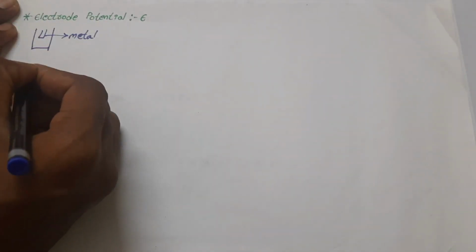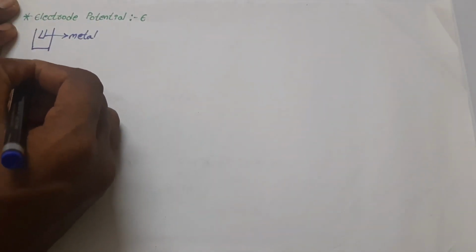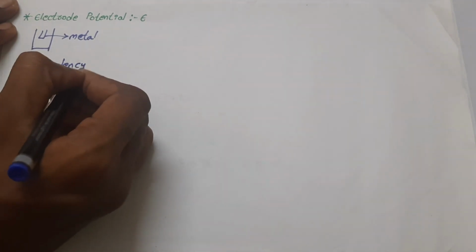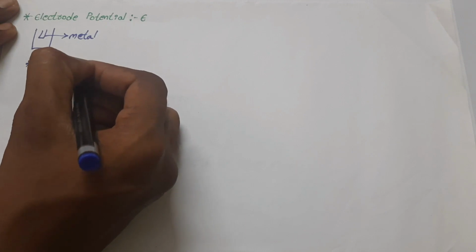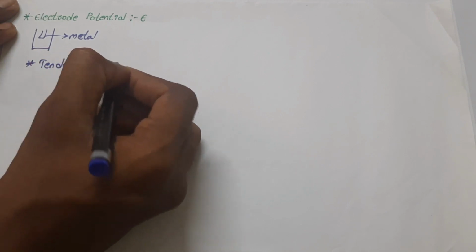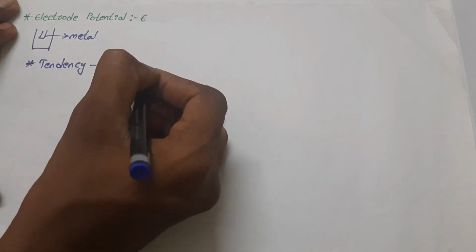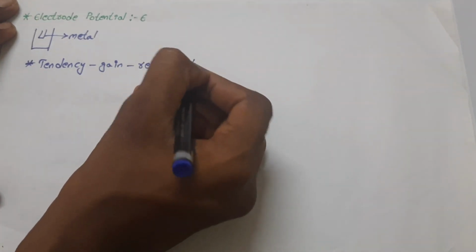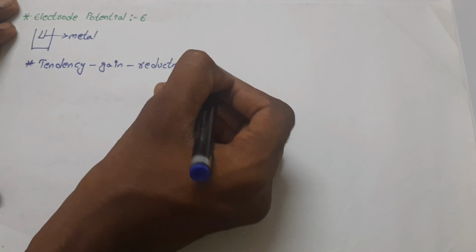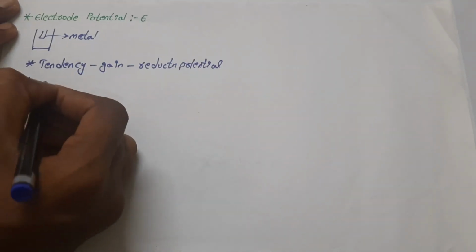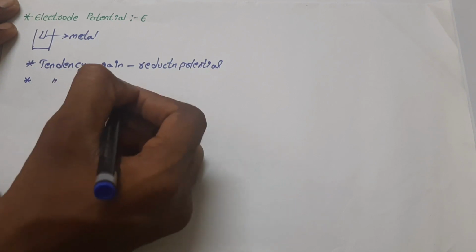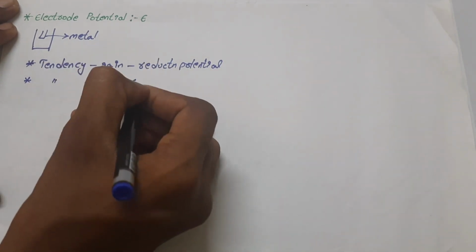The tendency of the electrode to gain electrons is called the reduction potential, whereas the tendency of the electrode to lose electrons is called the oxidation potential.